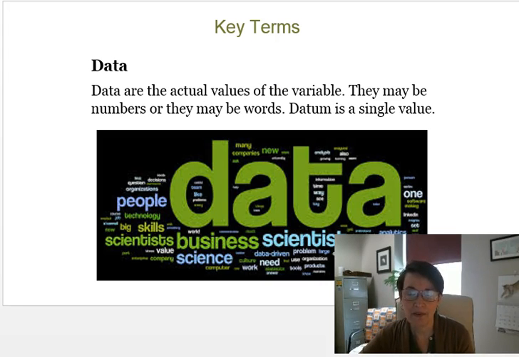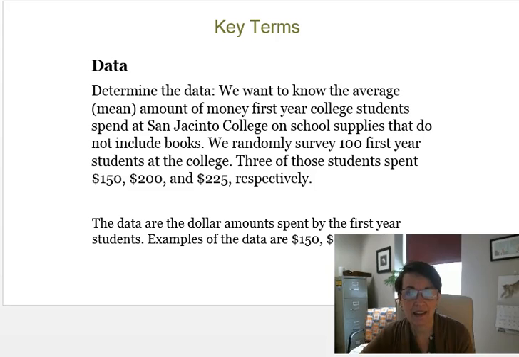Data are the actual values of these variables. They may be numbers or they may be words, which is kind of a new thought. Data is the plural. Datum is actually the singular little piece of data. So looking at that same example, the data are the dollar amounts spent. So you would have a whole list of the numbers. Each one of those would be a datum that creates that data set. So we'll be talking a lot about data sets. Lots of definitions, and maybe some that you're familiar with, but hopefully they won't give you any trouble.